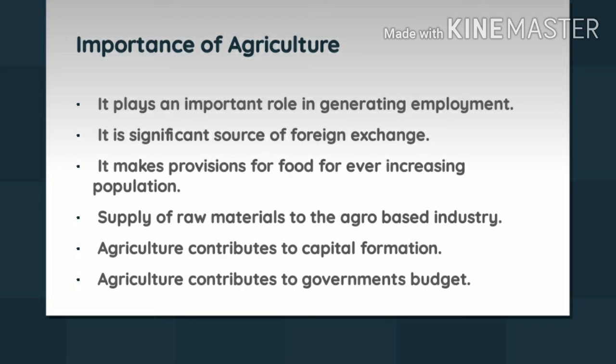The agricultural activities that are carried on are not only able to provide food to the increasing population, but are also able to provide lots of raw material to the manufacturing industries. To name some are the textile industry, sugar industry, vegetable oil industry, jute, tobacco. All these industries are fed by agricultural activities.